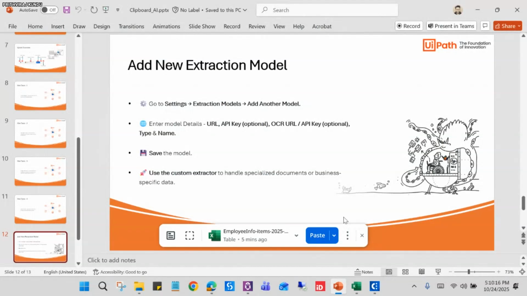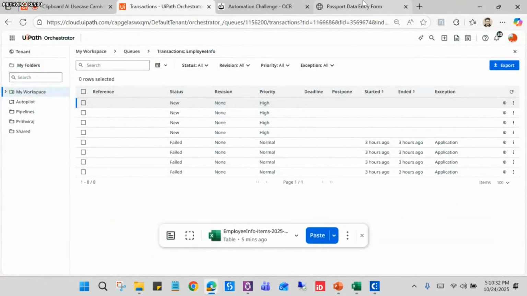Yeah. So now you can see the add extraction model. So add new extraction model, that I have shown you. I have just told you earlier, we can also use any custom extraction model here. So if you see here in this, you can see.